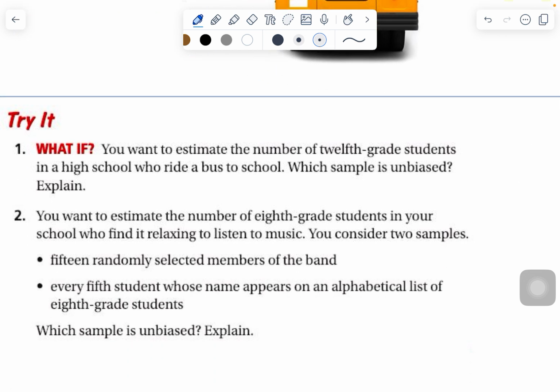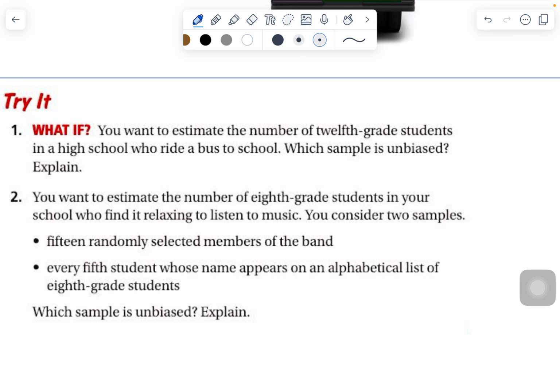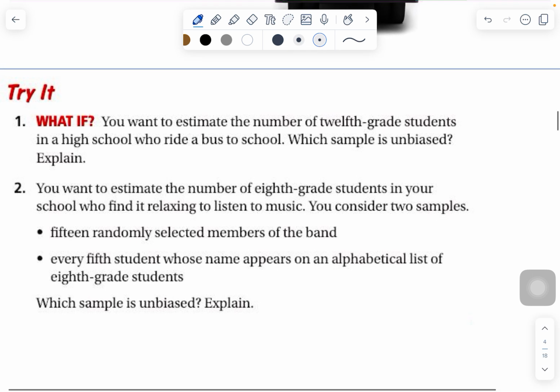Let's go ahead and take a look at these triads. I think we're going to do the same thing we usually do for triads. We're going to pause the video, have you write down some ideas you have, and then I'll go over the answers. So go ahead and pause the video and press play when you're ready.